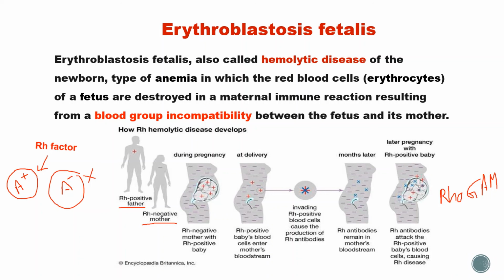So, immunoglobulins involved in type 2 hypersensitivity are IgM or IgG. Examples for type 2 hypersensitivity are erythroblastosis fetalis and also blood transfusion reaction. And the two mechanisms in type 2 hypersensitivity are the complement pathway, that is the classical complement pathway, and also ADCC.